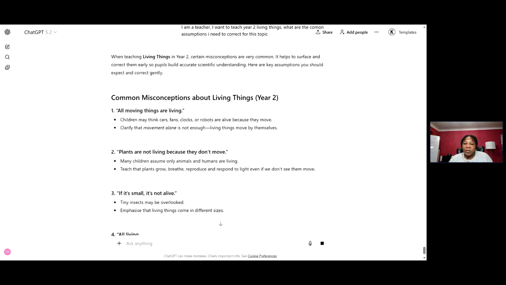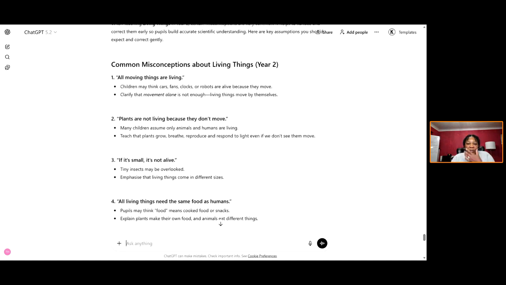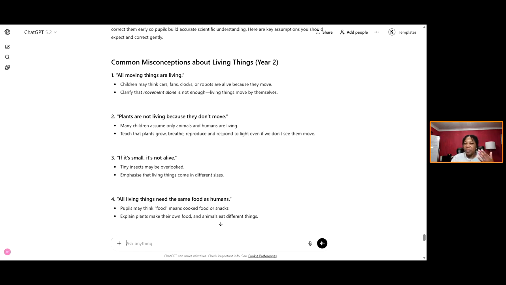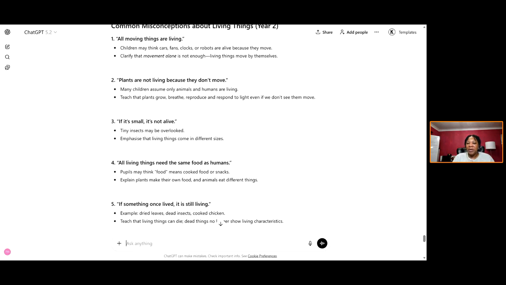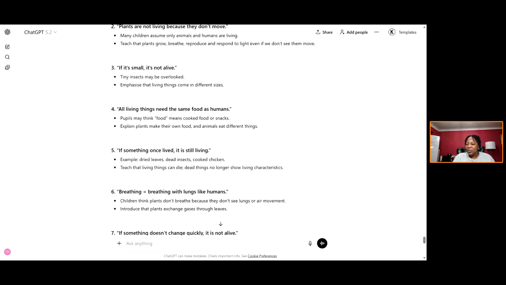So it's going to teach me. When teaching living things in year 2, certain misconceptions are very common. It helps to surface and correct them early so pupils can build accurate scientific understanding. Here are some key assumptions you should expect and correct gently. So, all moving things are living. Children may think that cars, fans, clocks are living things. Clarify that movement alone is not enough for living things. So it's showing me areas that I need to be conscious of.